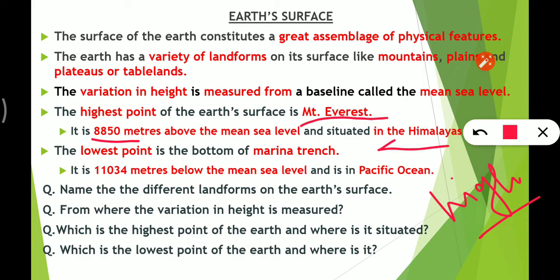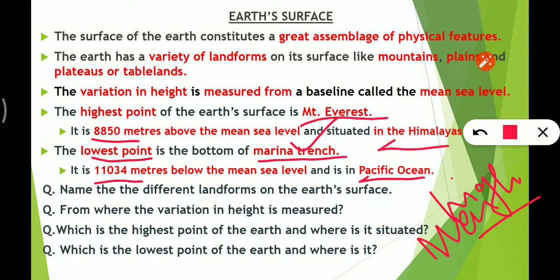If we talk about the lowest point, then it is the Mariana Trench. Somewhere it is written Mariana, but in your book it is Mariana Trench, and it is 11,034 meters below the mean sea level, and it is situated in the Pacific Ocean.